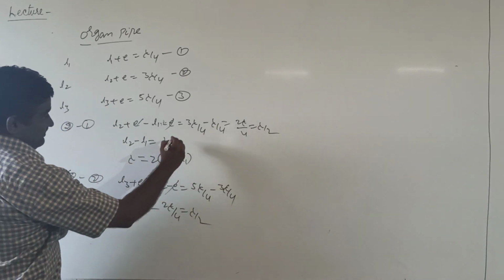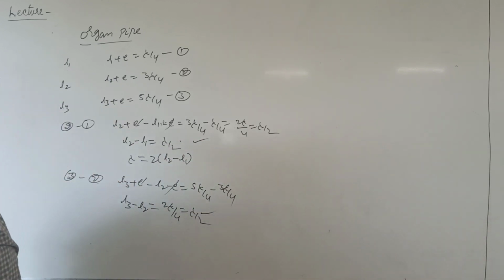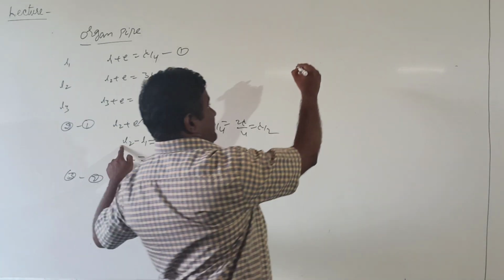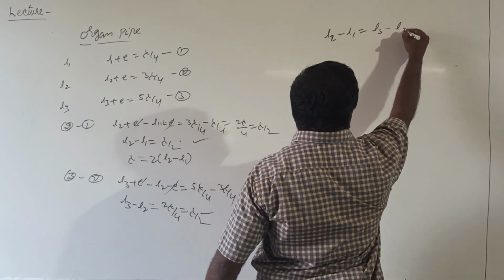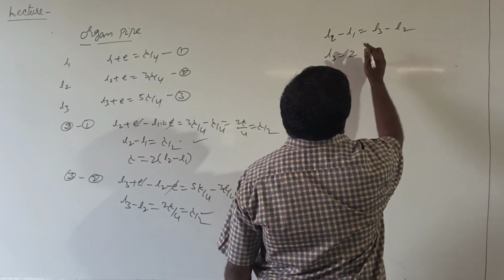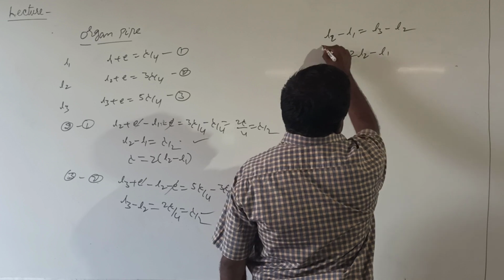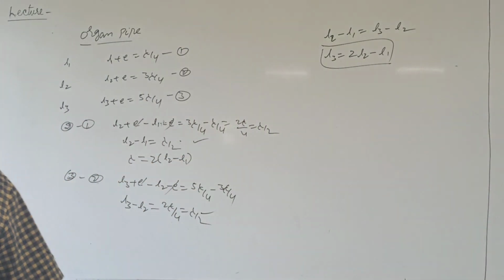In that case, from both equations we write L2 minus L1 equal to L3 minus L2. Then L3 equals 2 L2 minus L1, which is the relation between the resonating lengths in a closed pipe.